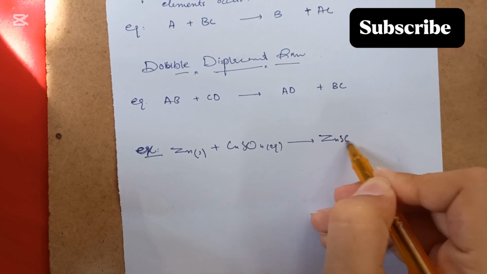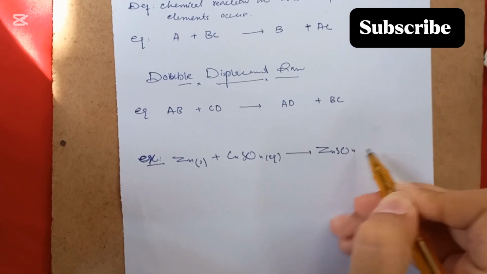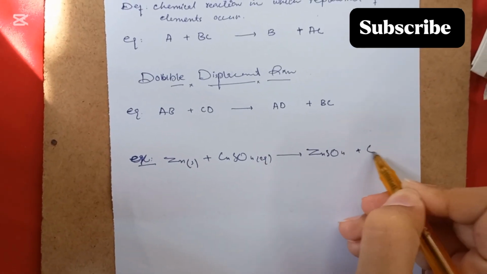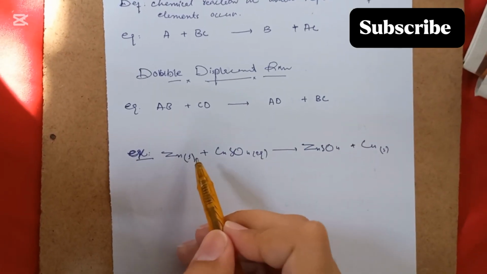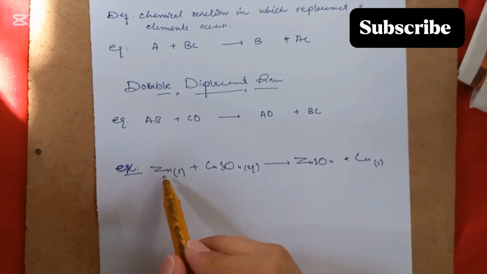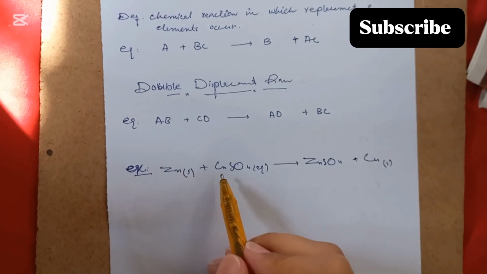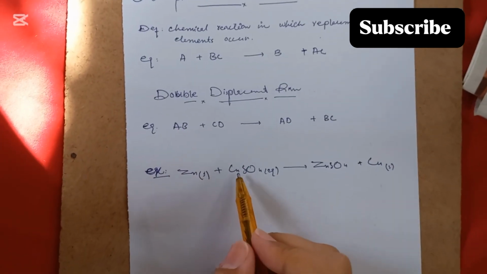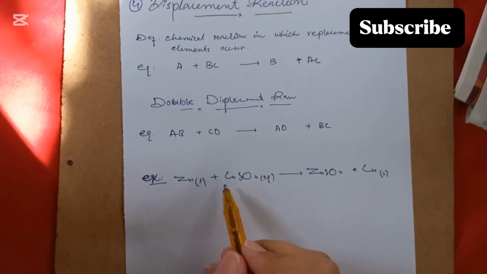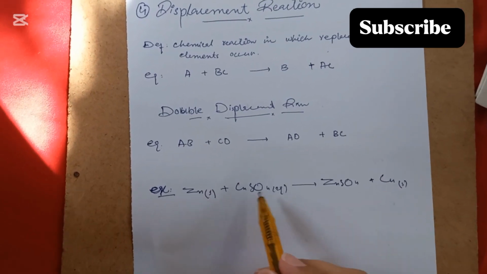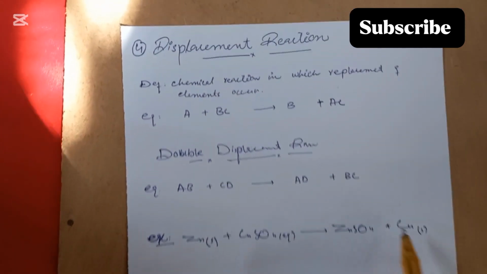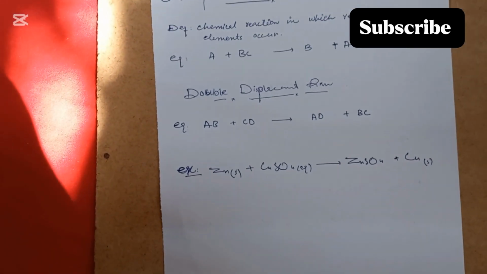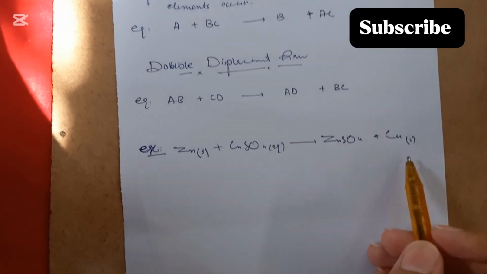They will form zinc sulfate plus copper. So in this reaction we can say zinc is more reactive than copper, so it displaces copper and forms the bond with sulfate. So sulfate and zinc will remain here.